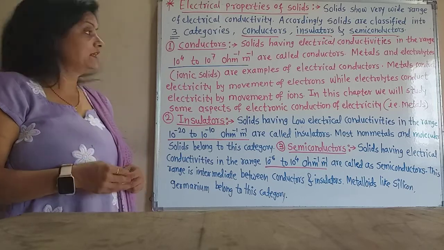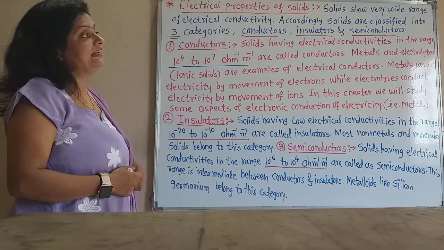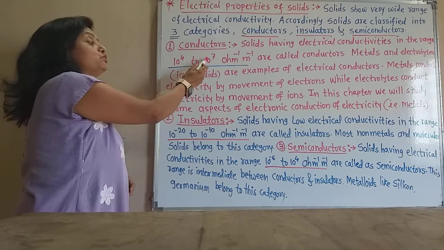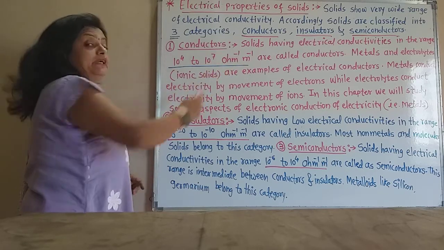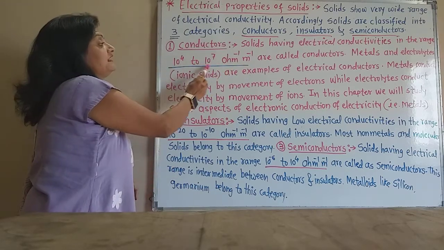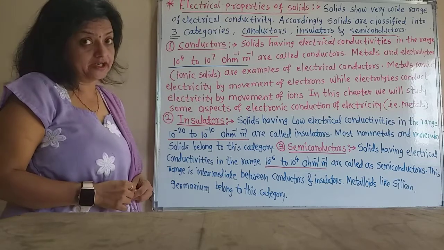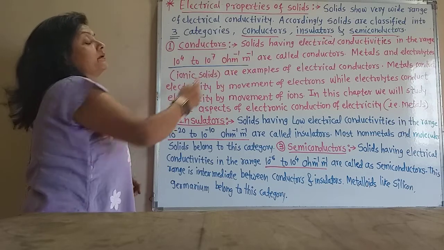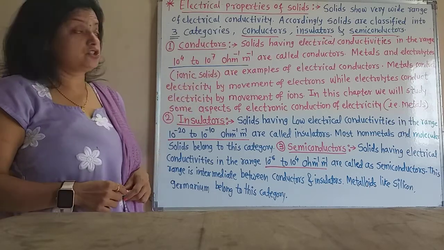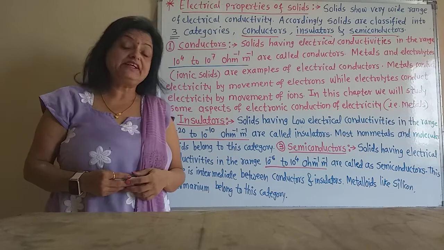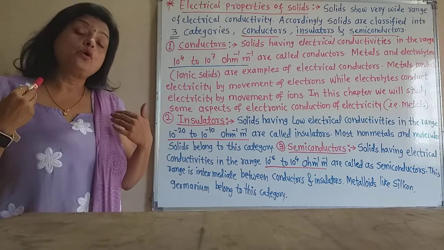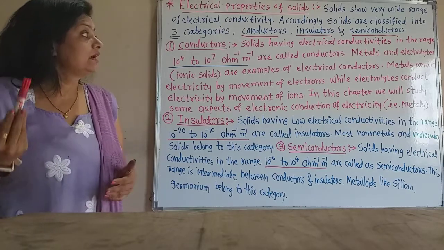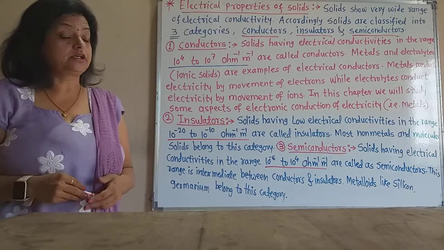Let us see here. Solids having electrical conductivity in the range of 10 raised to 4 to 10 raised to 7 per ohm per meter are called conductors. This is the electrical conductivity range of the conductors.